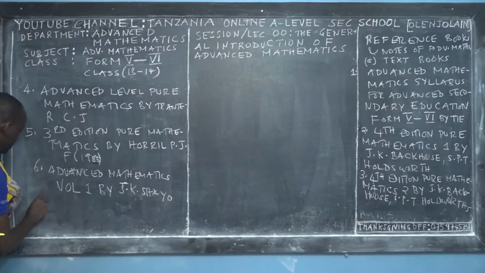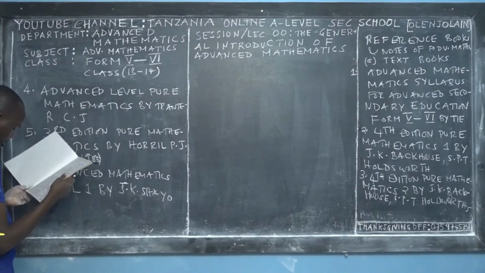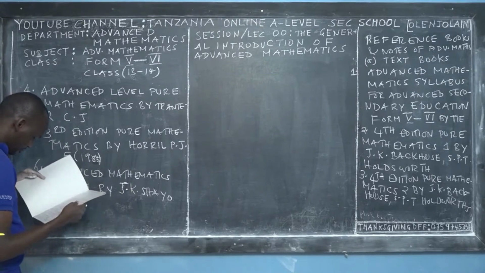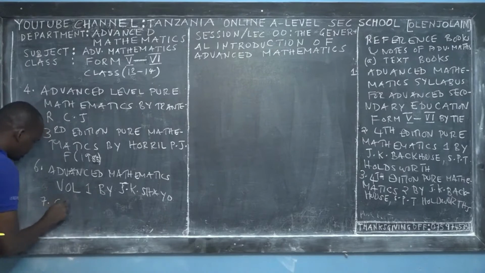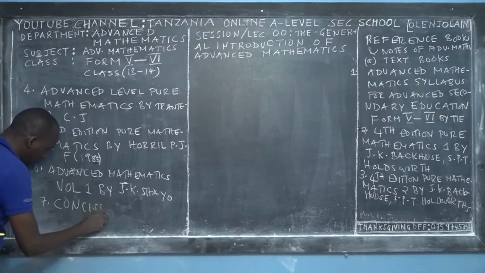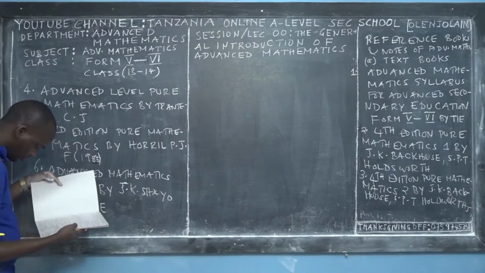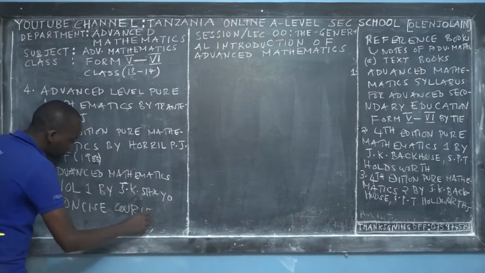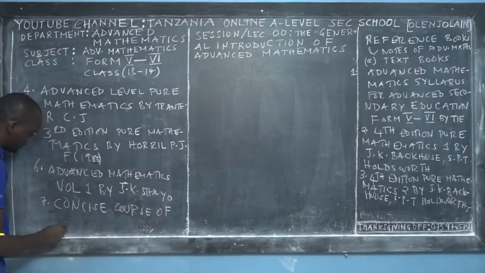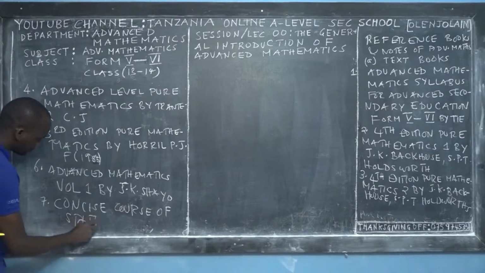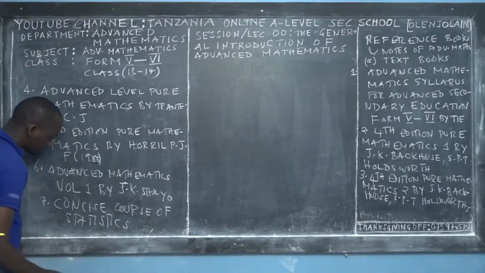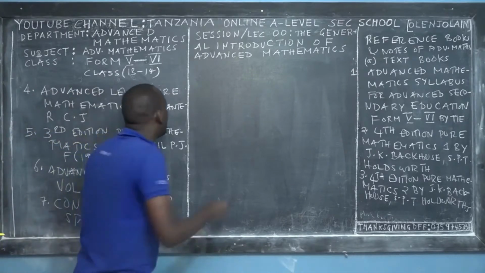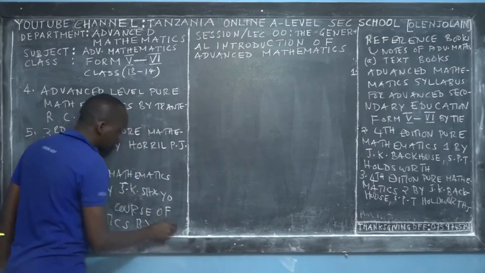The seventh reference book is Concise Course in A-level Statistics, a very good book for probability and statistics for Form 6. I do recommend it. I don't remember the name of the author, so that is your homework: fill in the blank.